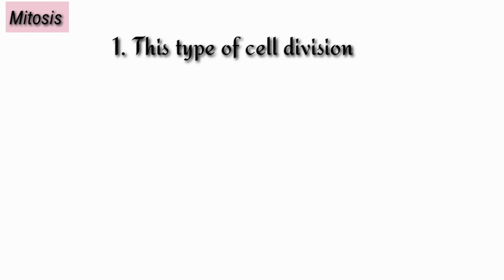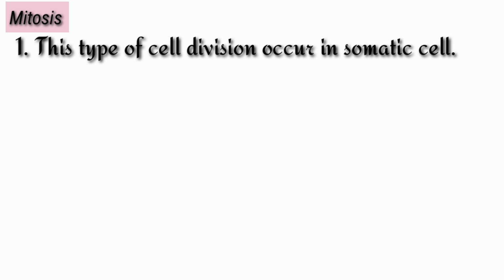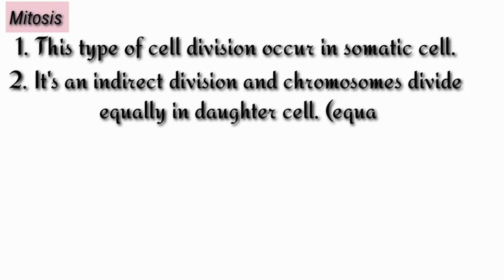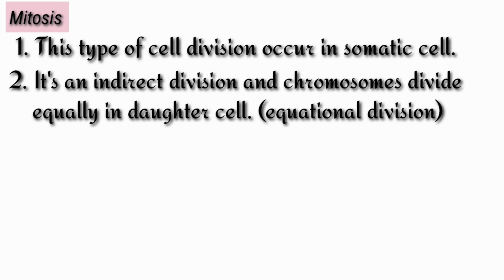Now see the mitosis cell division. This type of cell division occurs in somatic cells. Second, it's an indirect division and chromosomes divide equally in the daughter cells. That means the number of chromosomes in the mother cell and in each daughter cell is equal, and that's why it is known as equational division.